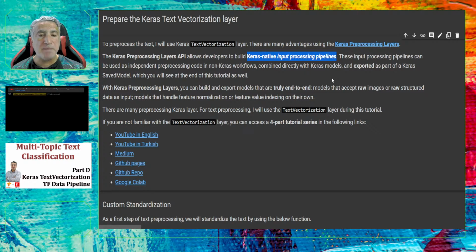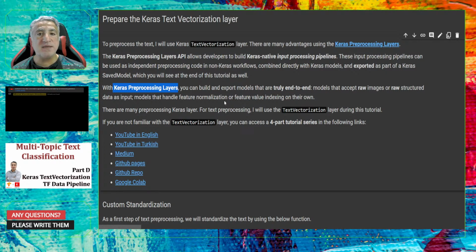Since you just embed these preprocessing layers into the model, in that new environment, in those new platforms, you can just supply the raw data to the model, and the preprocessing layers will transform the raw data into a format from which your model will calculate the weights and biases. So that's very important if you would like to create a truly end-to-end model. And I strongly suggest using Keras preprocessing layers.